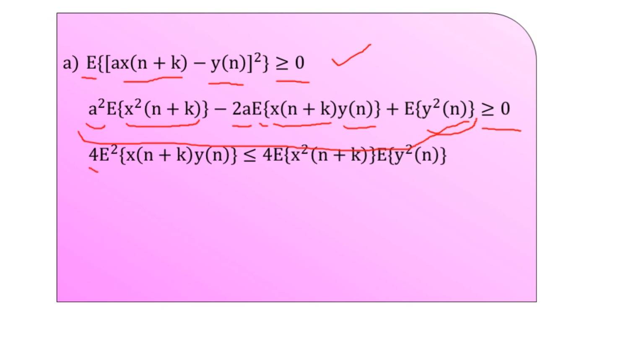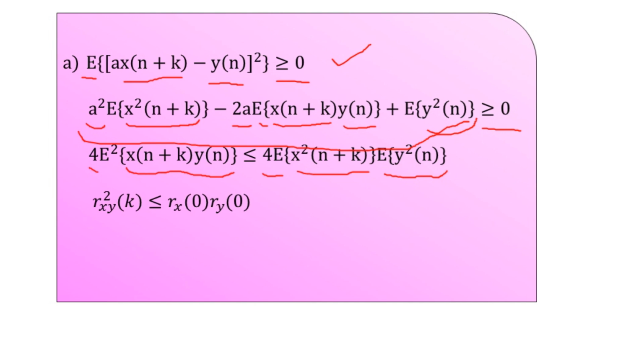the expected function of x of n plus k in multiplication to y of n will be less than or equal to 4 times e, the expected function of x square as a function of n plus k, which is multiplied to the expected value function of y square of n here. Or in another way, in terms of the autocorrelation sequences for the individual random processes x of n and y of n, and the togetherness expressed by the cross correlation function from the problem statement, we can have the representation of the equation in this abstract form.